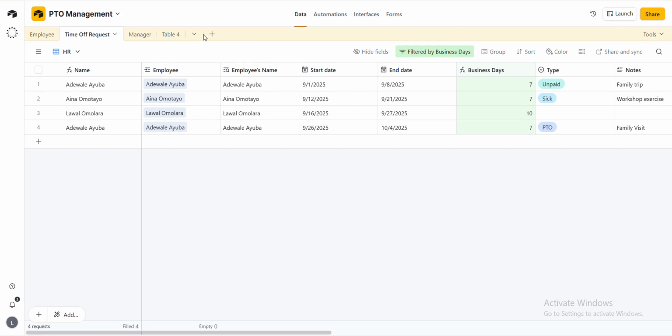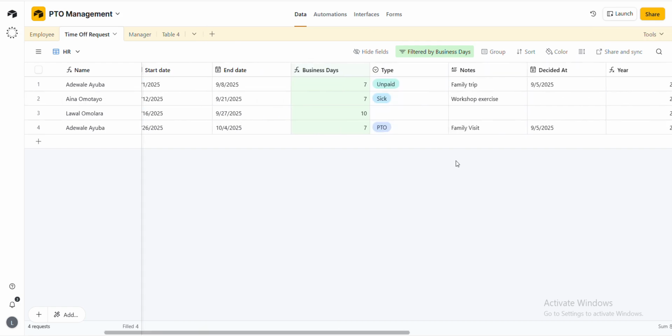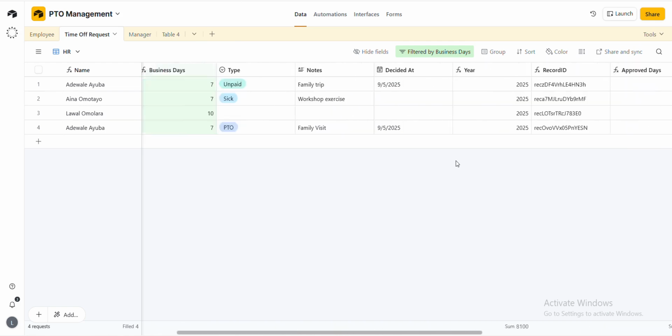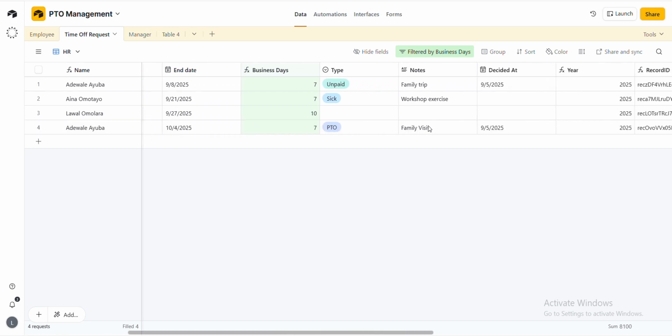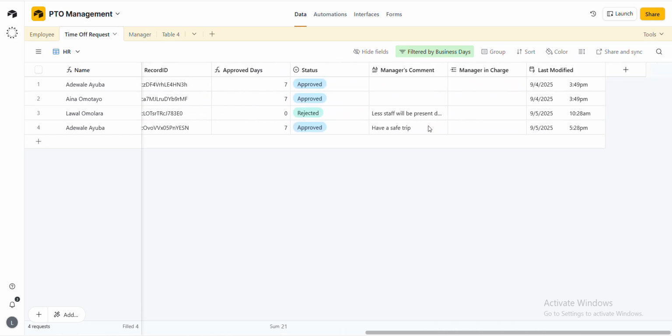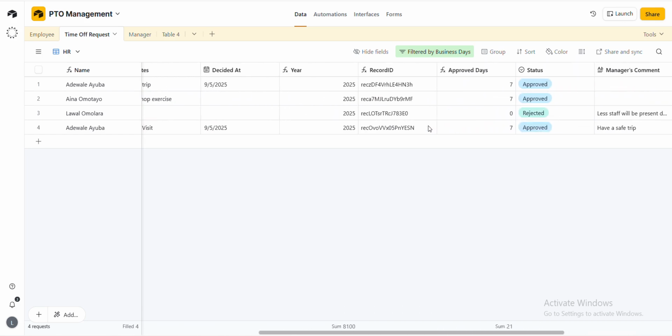So you can see this table here. This is the one I made. You can see how I did it. Simply saying, they want the employee to fill this table. Here is one of the employees. This is his name, Adewale Ayuba. So this is a form he filled in requesting for the off. They fill this and input it into the system.